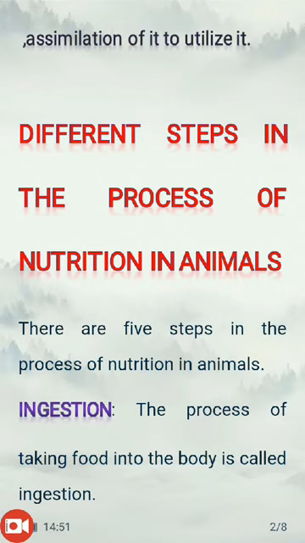Now the next topic is the different steps in the process of nutrition in animals, or you can say the different steps of holozoic nutrition. Both the things are same. So there are basically 5 steps in holozoic nutrition. The first step is ingestion. Ingestion is a process of taking food into the body. It's simply a process where food is taken inside the body.